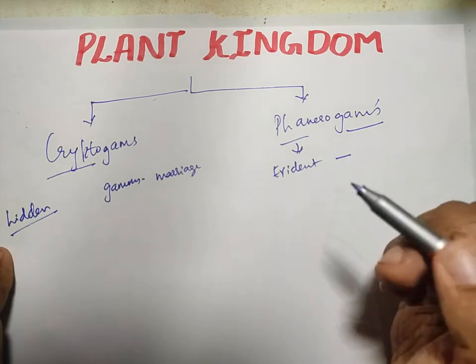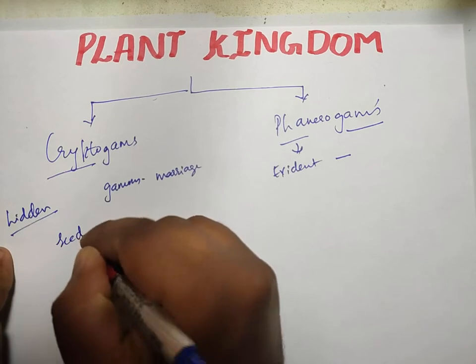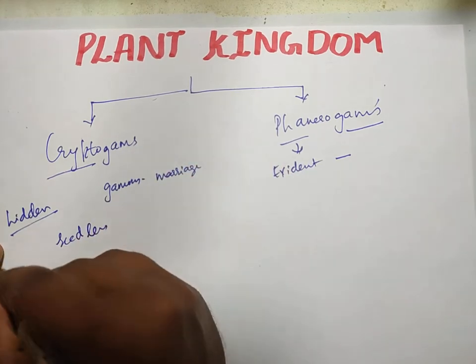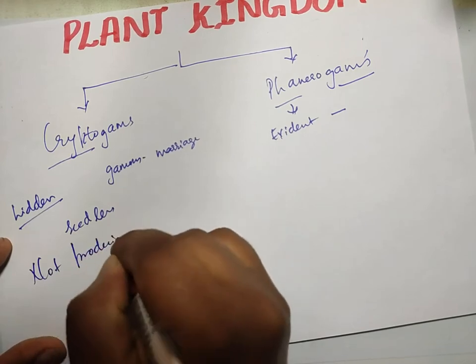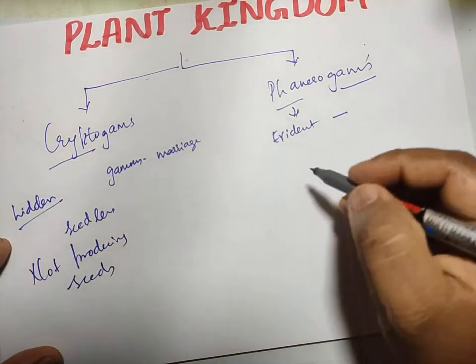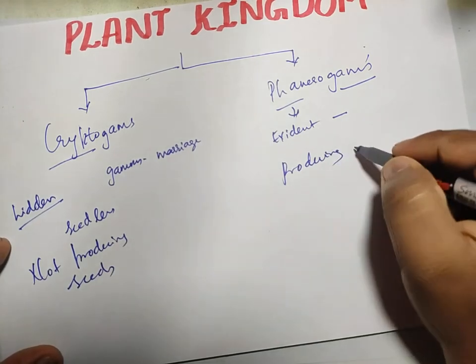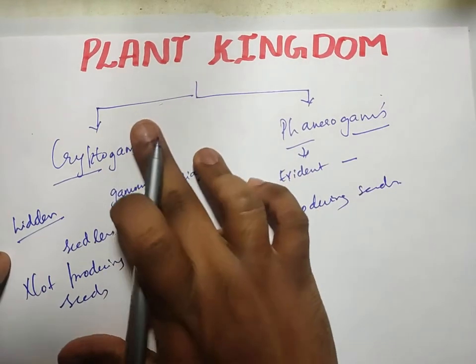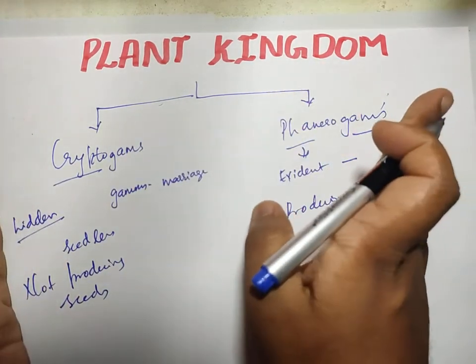These are seedless, or you can say that they are not producing seeds, and these are producing seeds. This would be very easy for you. So when we say plant kingdom, it basically has two classifications again.